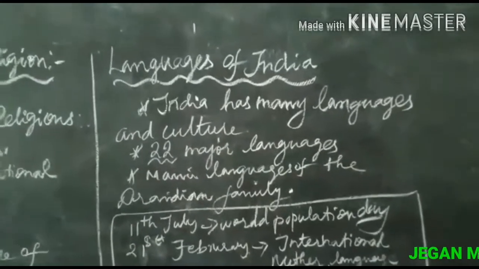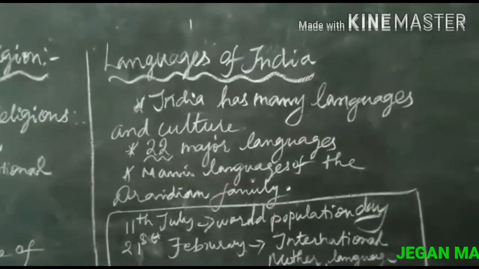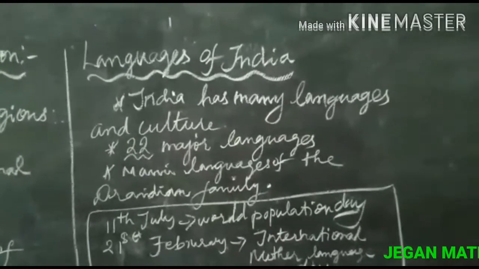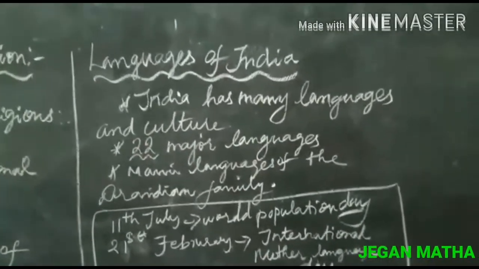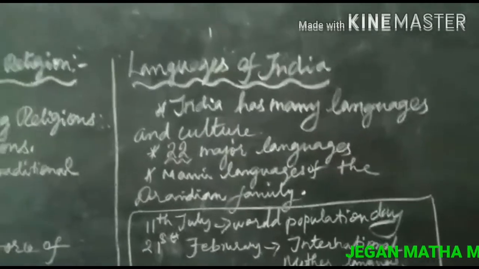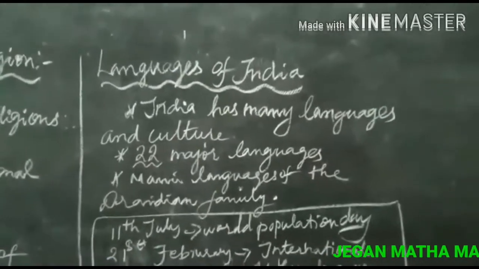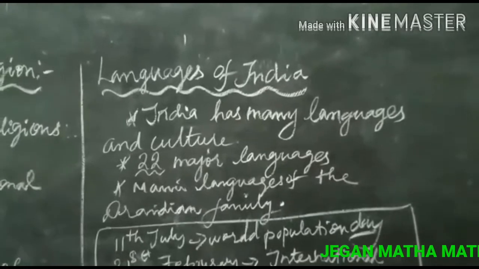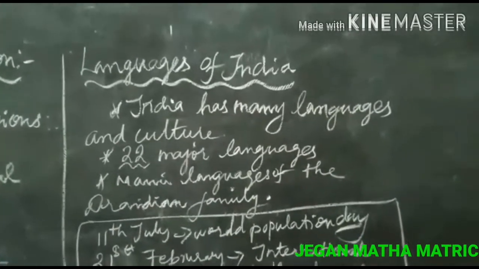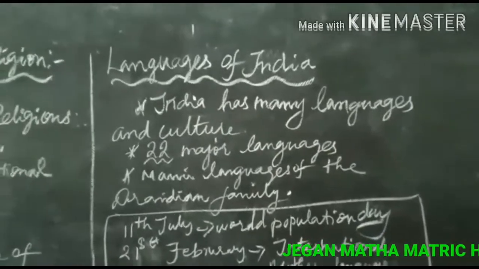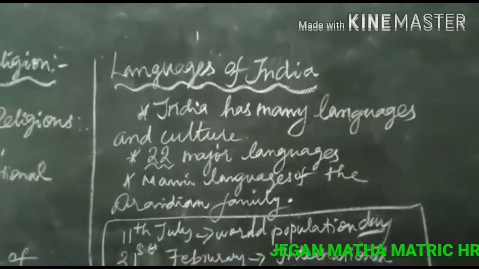India has many languages and cultures. Each state has its own language. 22 major languages are recognized by the Indian Constitution. Kashmiri, Urdu, Punjabi, Hindi, Rajasthani, Gujarati, Bengali and Assamese are spoken in North India.